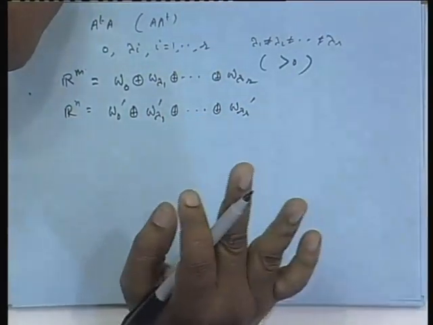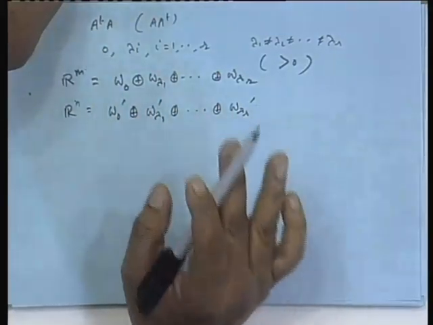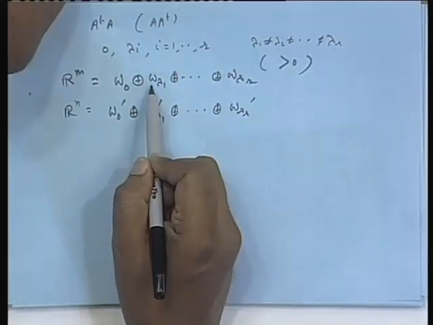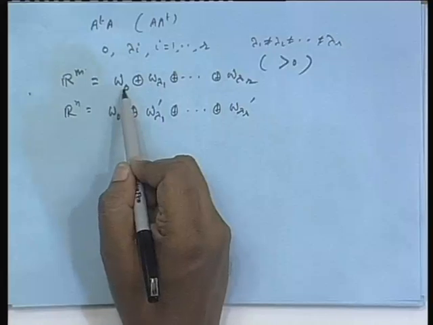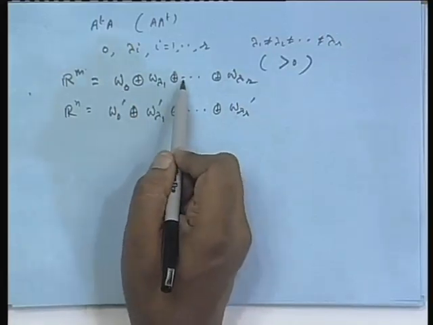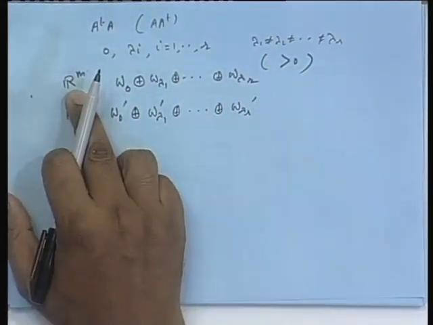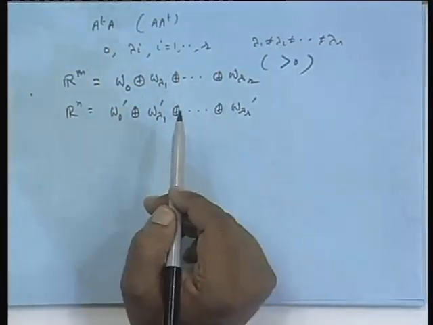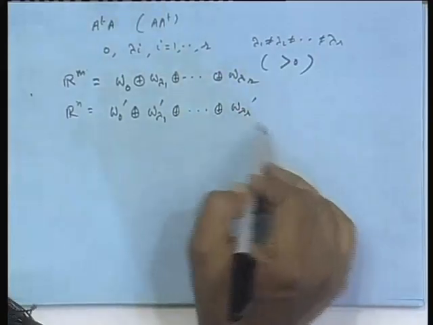Okay, this we can prove, and this means these operators, A transpose A, are diagonalizable, that is you can find out a set of, in fact, linearly independent vectors. Why even linearly independent? You can make them orthonormal, you can take a set of orthonormal eigenvectors or basis vectors for W 0, for W lambda 1, for W lambda 2, and when you append them, this forms an orthogonal or orthonormal basis for this. Okay, and using them we can diagonalize the matrix. Okay. We have seen it already in the class, but how this is true we did not prove.